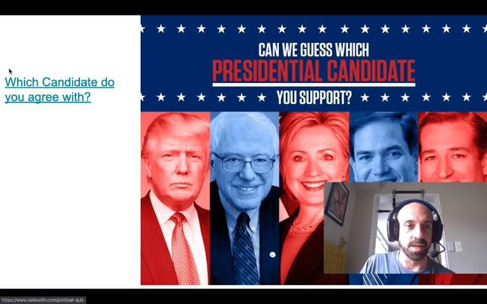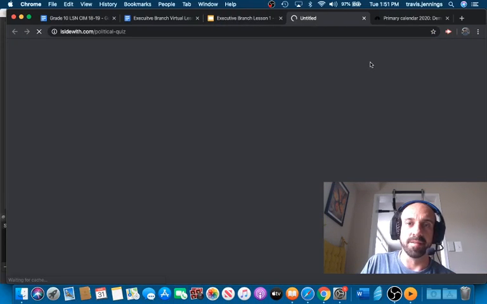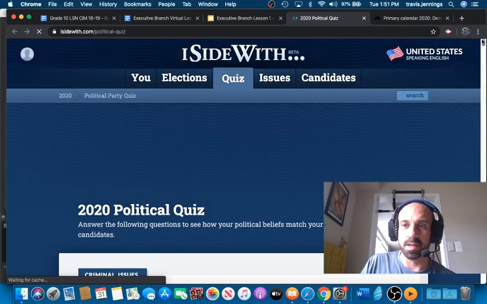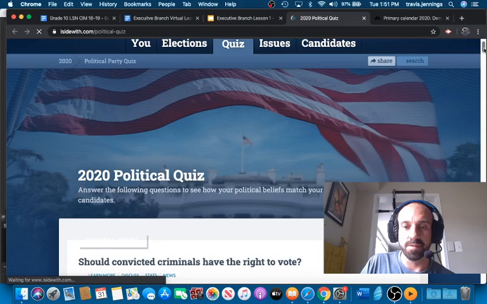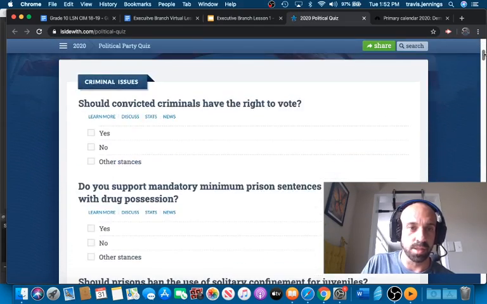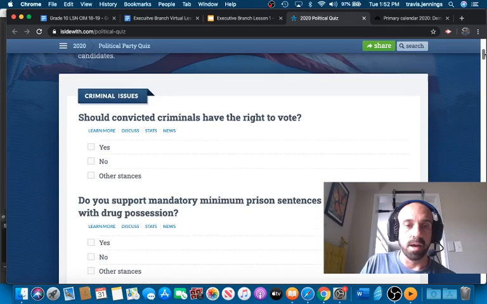So here's just another activity basically that you can do. I really like this activity, but it's really up to you if you want to use it. It's a website called iSideWith. Here you can find out if you agree with certain candidates based on issues that they have provided.